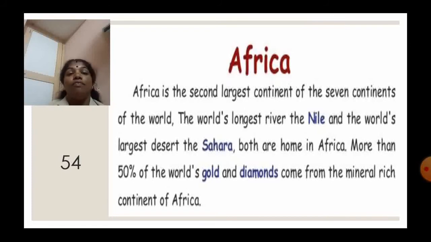More than 50% of the world's gold and diamonds come from the mineral rich continent of Africa. Africa has 54 countries. Asia is the largest continent, but when compared to Asia, Africa has a larger number of countries. So it has 54 countries.